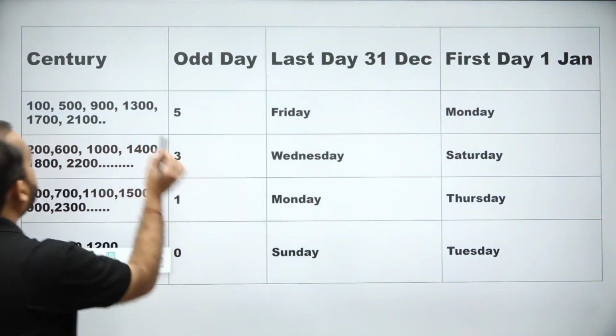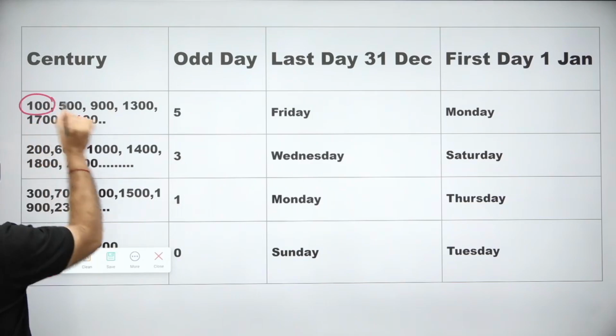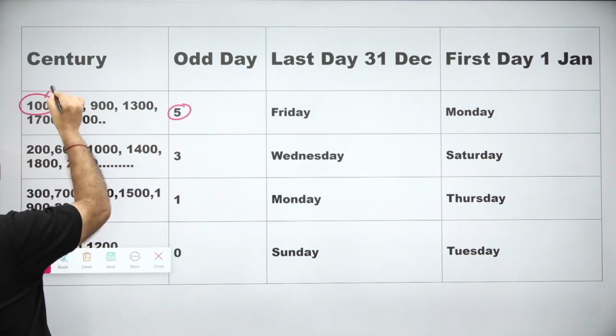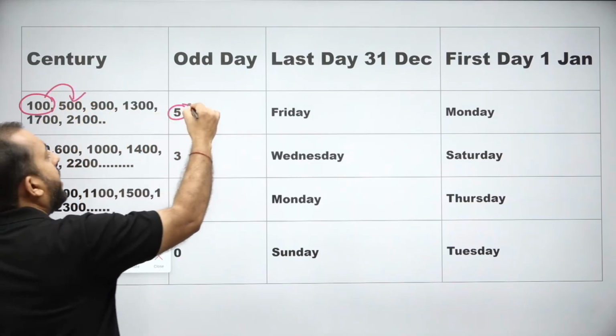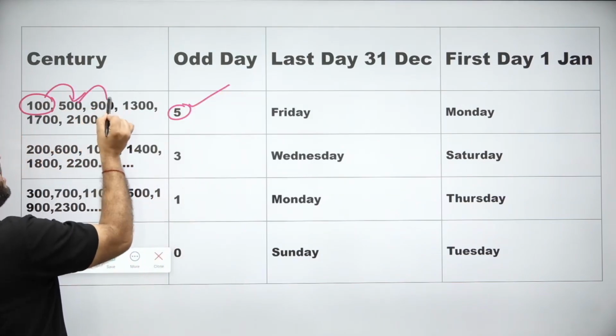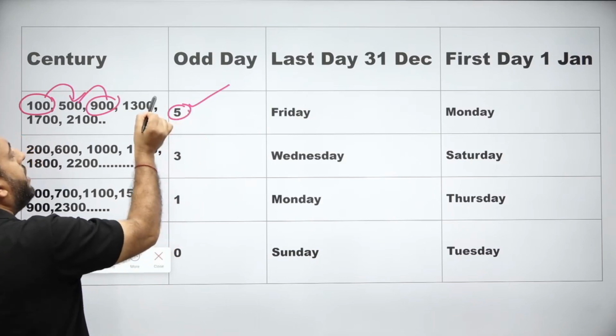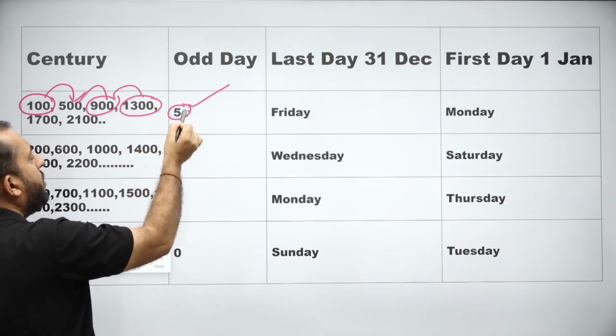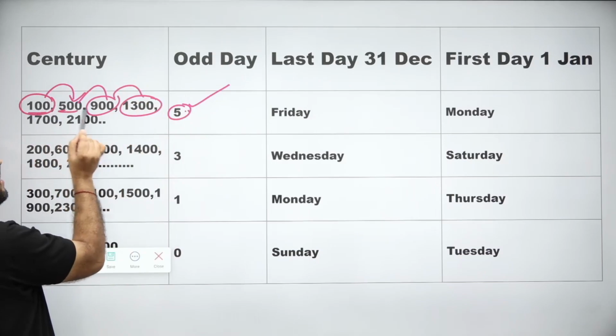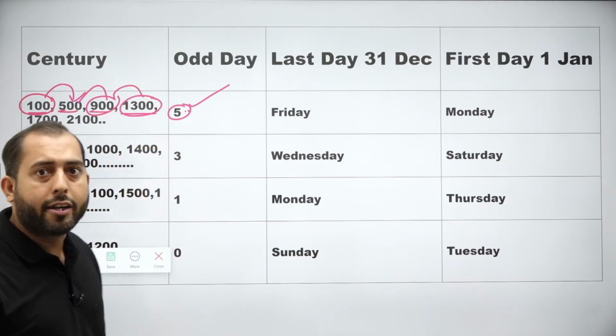Meaning, if the number of odd days in 100 years was 5, then in 500 years again it will be 5. In 900 years again it will be 5. In 1300 years again it will be 5, because a calendar repeats itself after every 400 years.